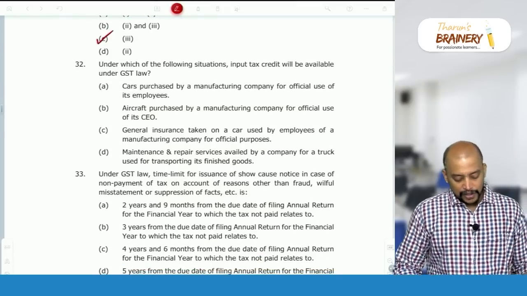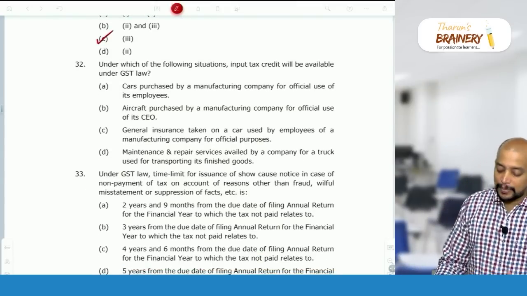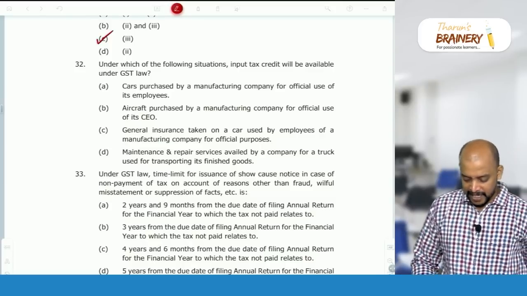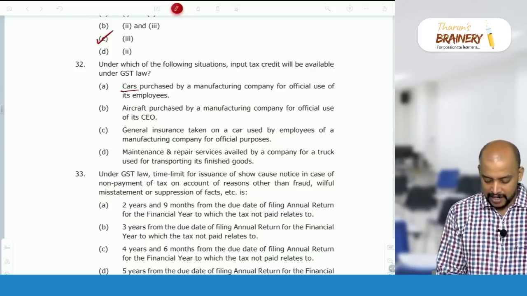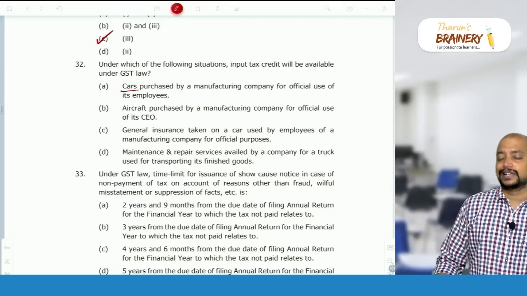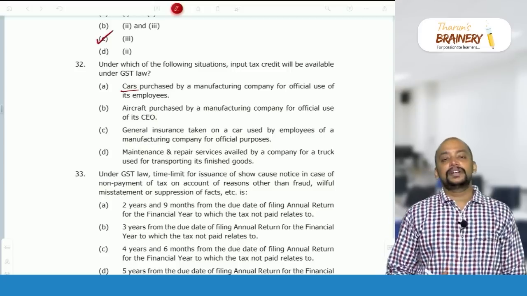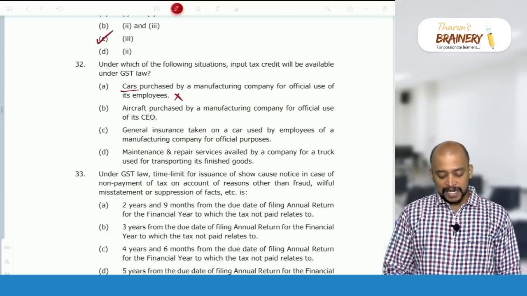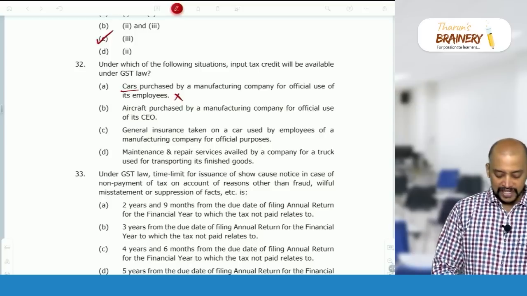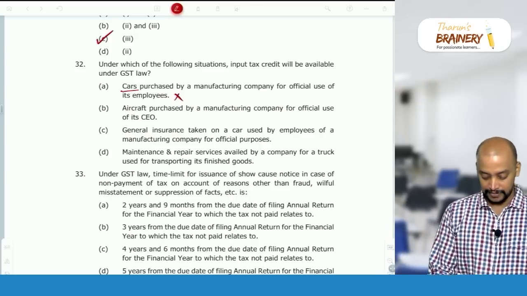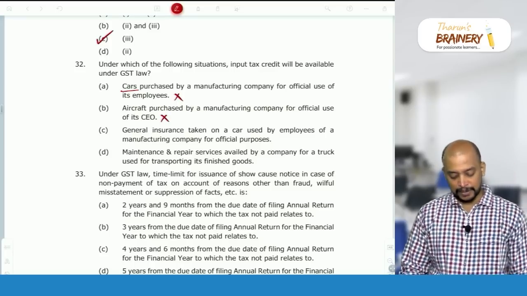Under which of the following situations input tax credit will be available under GST law? Cars purchased by a manufacturing company for official use of its employees. Car is a motor vehicle that has a capacity not more than 13 passengers and here it is not covered under exceptions. Therefore, ITC not available. Aircraft purchased by a manufacturing company for official use of its CEO. Aircraft not covered under exceptions. It's a blocked credit. Aircraft and vessels, ITC not available.